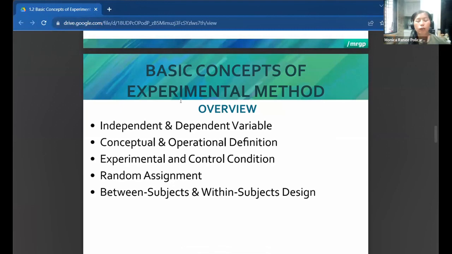Just an overview. We'll apply these concepts that were tackled in your STAT classes, the independent and dependent variable, conceptual and operational definition. And this is an introduction to these concepts named as experimental and control condition, random assignment as one of the randomization techniques that can be applied that is specific to between subjects experimental design, and then differentiate the difference between subjects and within subjects design.